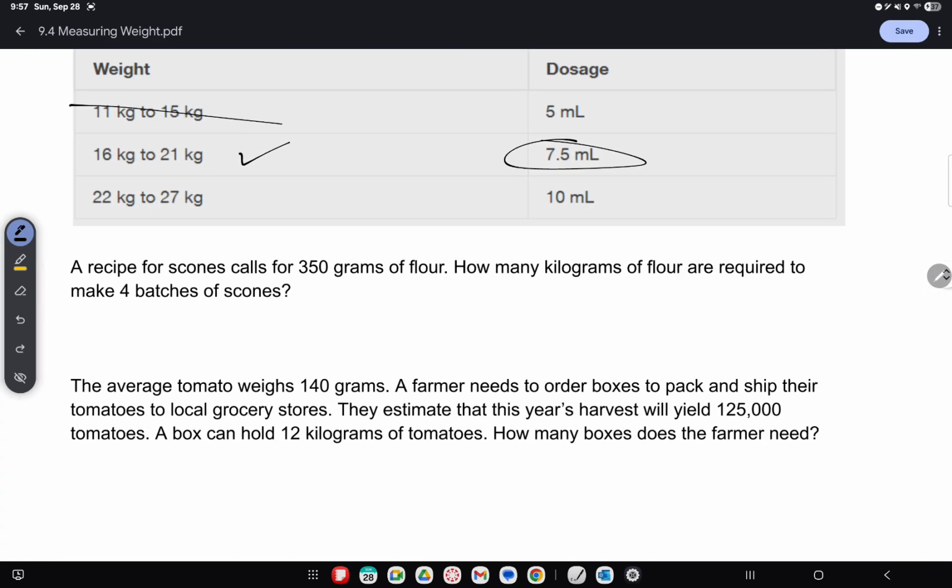All right, a recipe for scones calls for 350 grams of flour. How many kilograms of flour are required to make 4 batches of scones? So I would turn the 350 grams into kilograms. So that would be dividing that by 1,000, and I get 0.35 kilograms. Well, that's for one batch, and I want 4. So I'm going to multiply that by 4. And 0.35 times 4 is 1.4 kilograms.